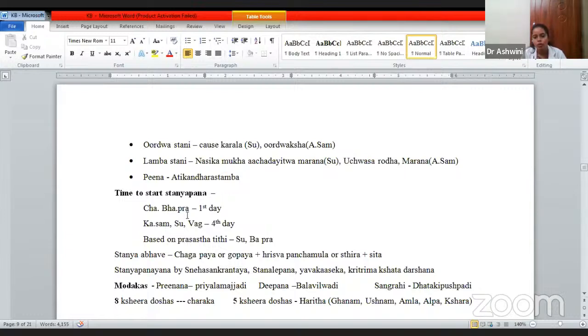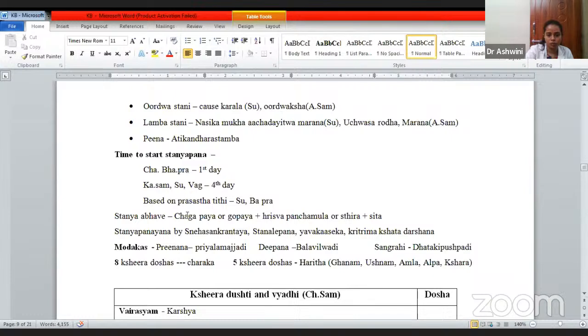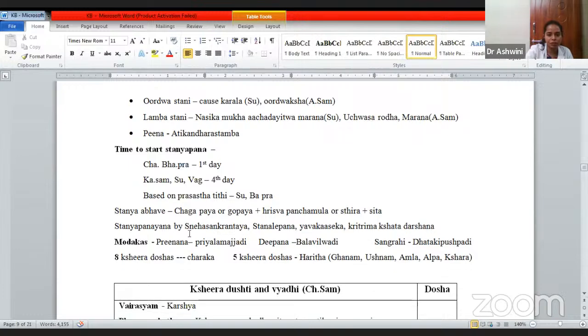It is told by Sushruta. Ucchvasa rodhat marana, the same has been told by Sangraha also. Pina: adhika, there will be stiffness and also feeding difficulty.